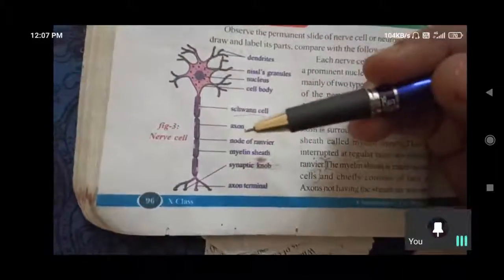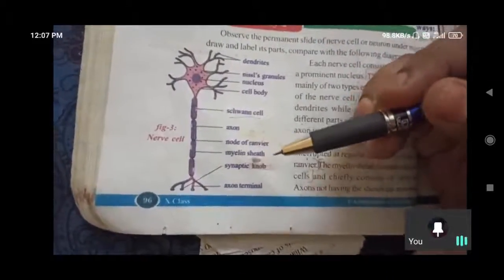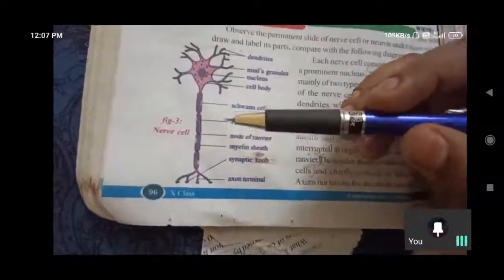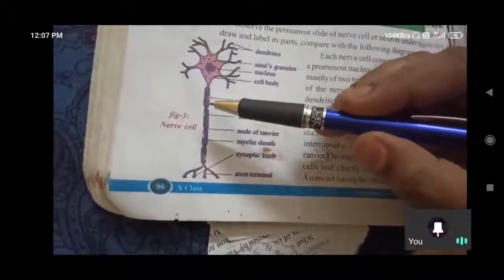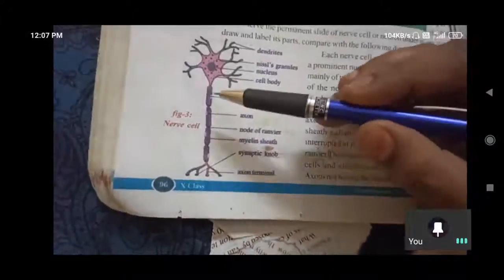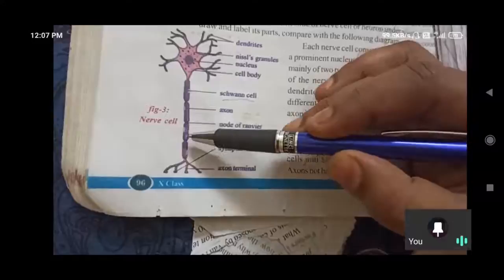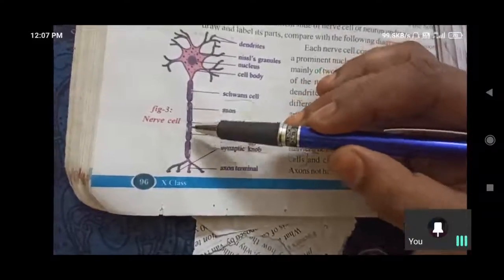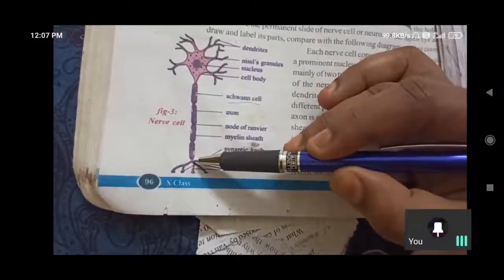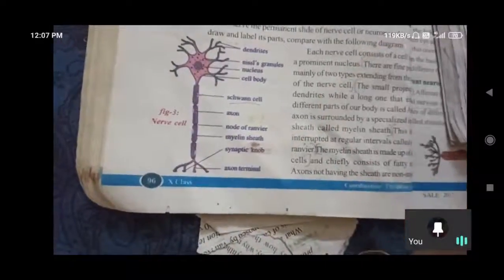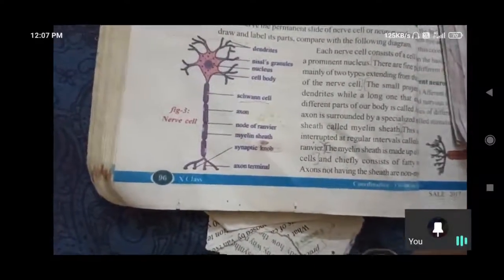Unmyelinated gaps must be there to jump the signals from one node to another node. Is it understandable to you? Myelin sheath is the insulating part, an insulatory sheath, which controls the electrical impulses in the track of the axon. These gaps are useful for the jumping of the signals from one node to another node till the end of the axon. Up to here the electrical impulses will pass. Action potential signals we can also call them.